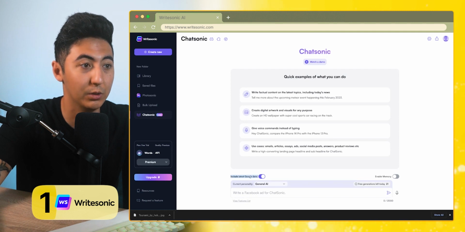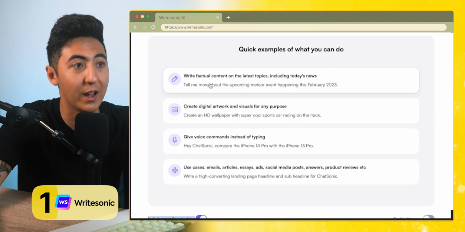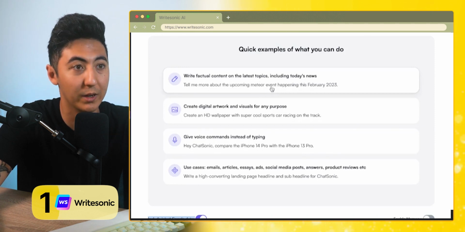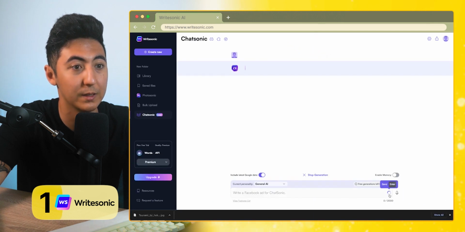So you can see here, include the latest Google data, and you can see some of the prompts that it says. So it says here, write factual content on the latest topics, including today's news. Tell me more about the upcoming meteor event happening in February 2023. We can click on that. It can also do things such as create digital artwork and visuals for any purpose. So create an HD wallpaper. So if I click on this, let's see what it comes up with.